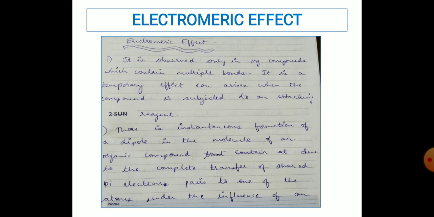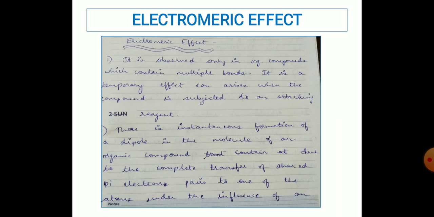Hello students, today we will learn about a basic concept of organic chemistry which is called the electromeric effect. It is observed only in organic compounds which contain multiple bonds, that is a double bond or a triple bond. It is a temporary effect that arises when the compound is subjected to an attacking reagent.